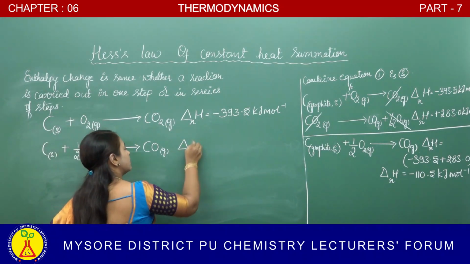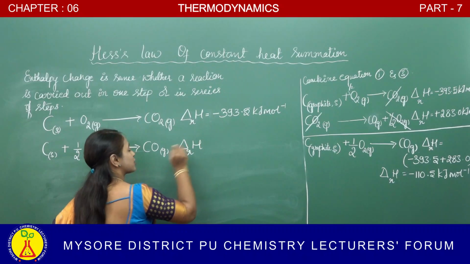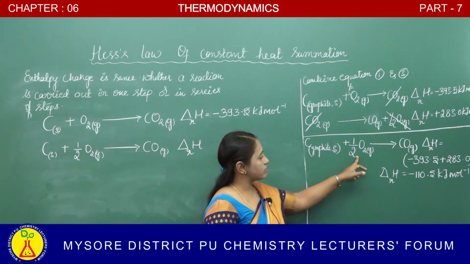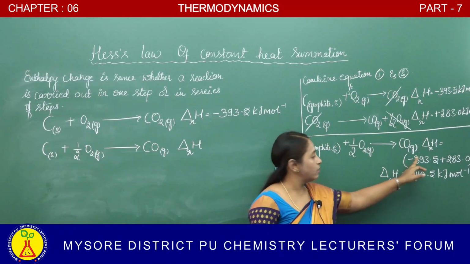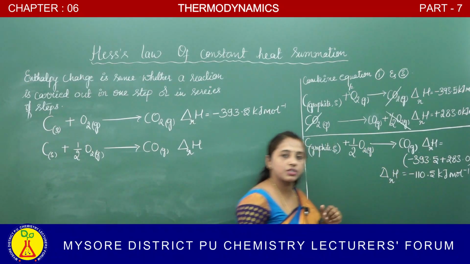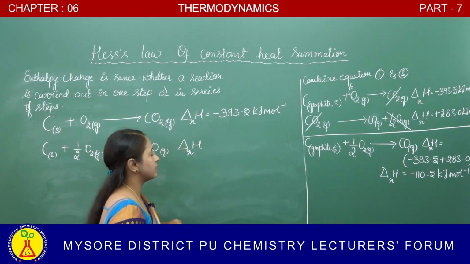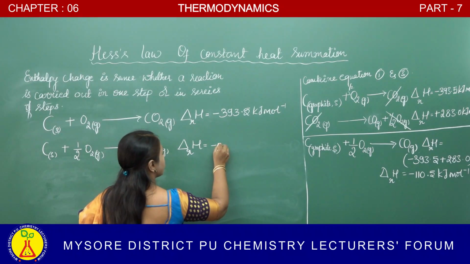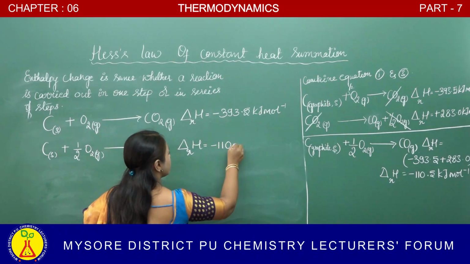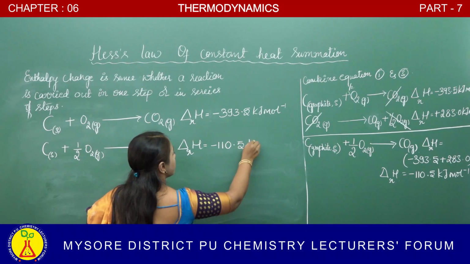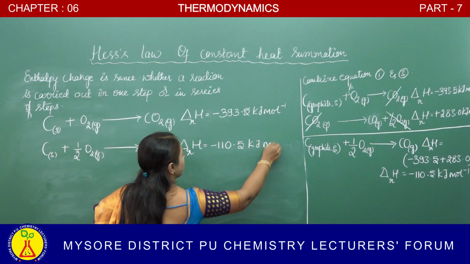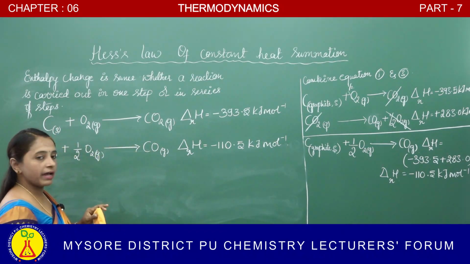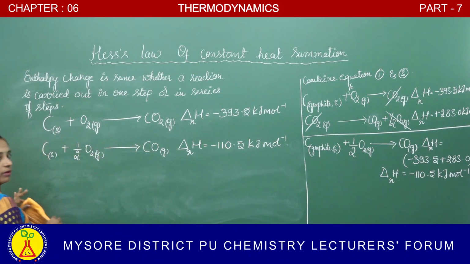What is the enthalpy of this reaction? Carbon with oxygen gives carbon monoxide. The enthalpy of the reaction is minus 110.5 kilojoule per mole.